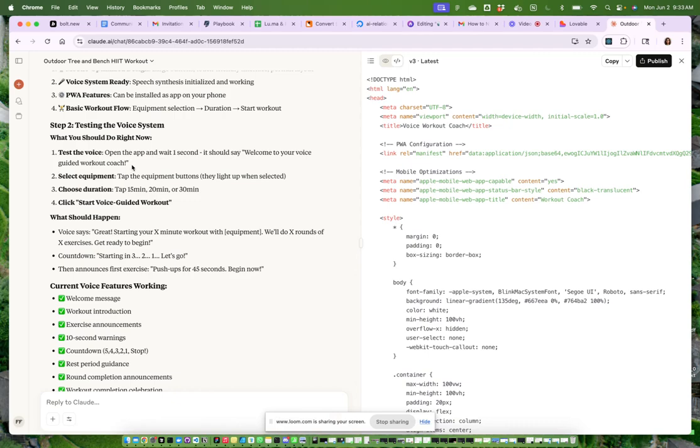This is exactly the question. How do I test it and how do I open the app? If I have no clue about coding, what exactly am I supposed to do here? So we will test this out in a second. Select the equipment. So tap the equipment buttons. They light up when selected. Choose duration. Click start voice guided workout.